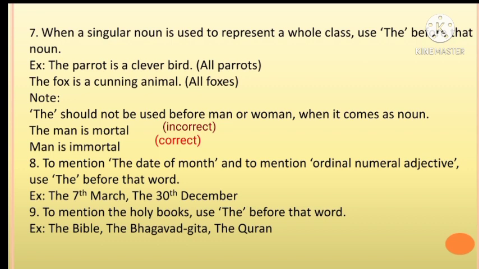"The man is mortal" is a wrong sentence. "Man is immortal" is a right sentence. To mention the date of month and to mention an ordinal numeral adjective, use "the" before the word. Example: the 7th of March, the 30th of December. To mention the holy books, use "the" before that word. Example: the Bible, the Bhagavad Gita, the Quran.